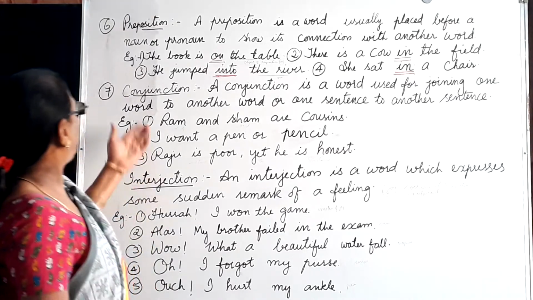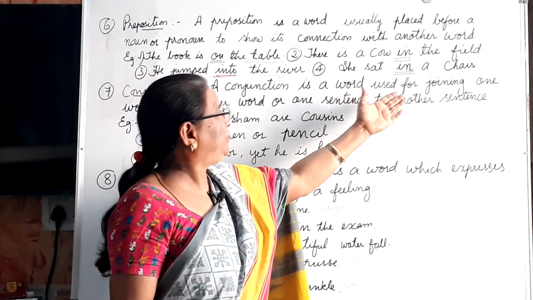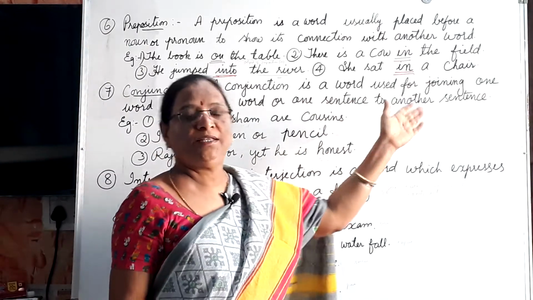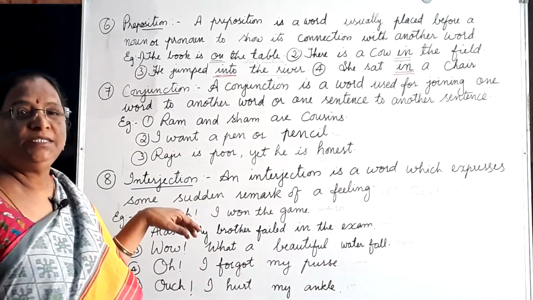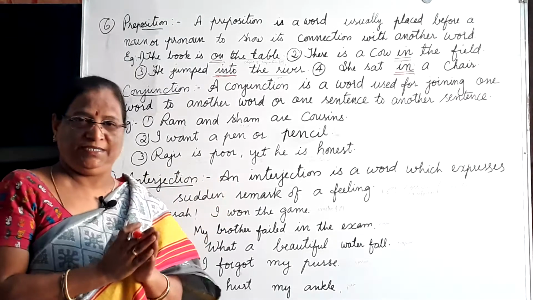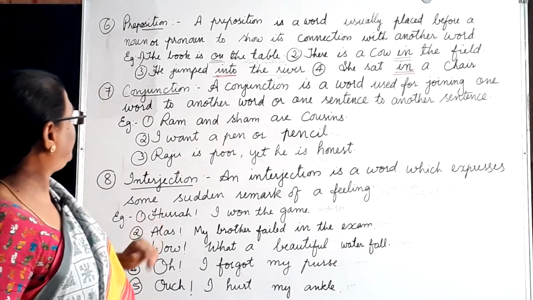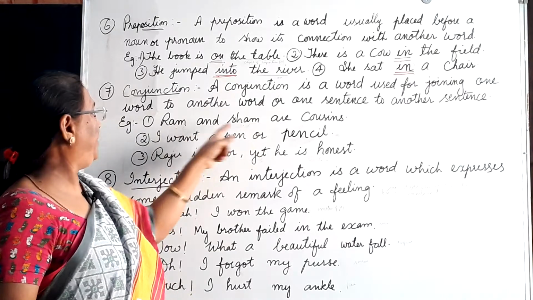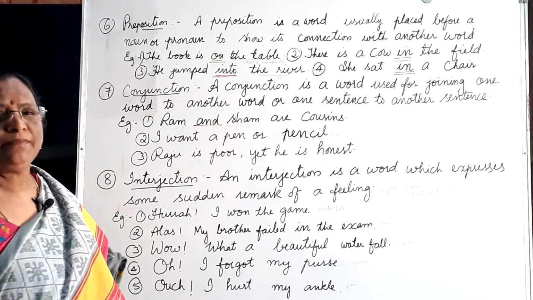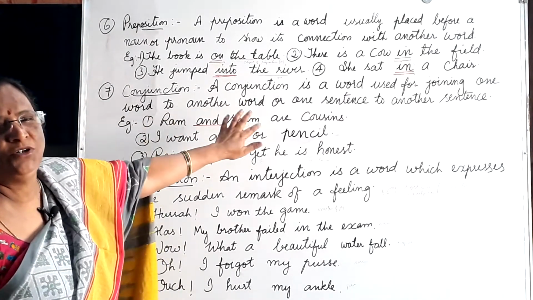Okay? Now, conjunction. What is a conjunction? A conjunction is a word used for joining one word to another word or one sentence to another sentence. It is a linking word. It is a word to join words or join sentences. For example, Ram and Shyam. Word and word. Ram and Shyam are cousins. Did you get it? "And" is a conjunction here. Ram and Shyam, to join word and word.